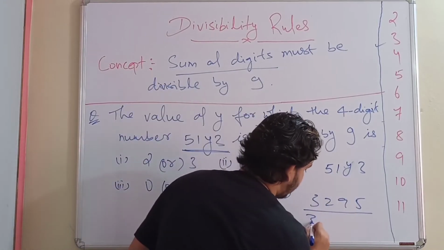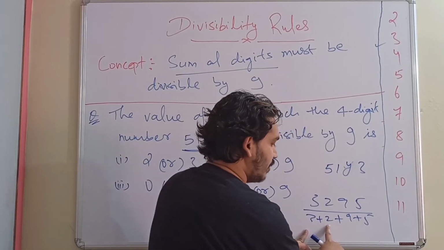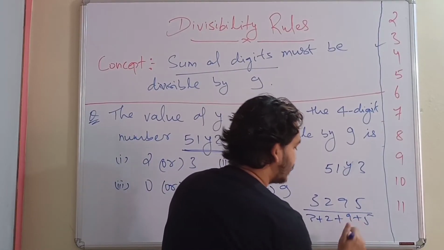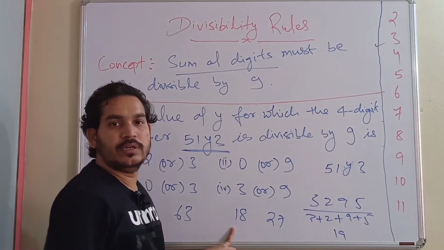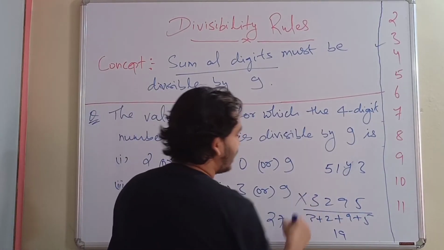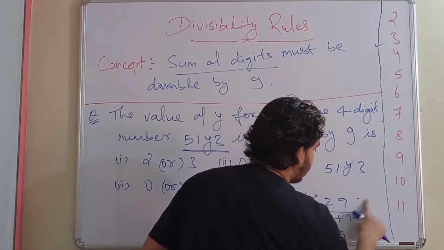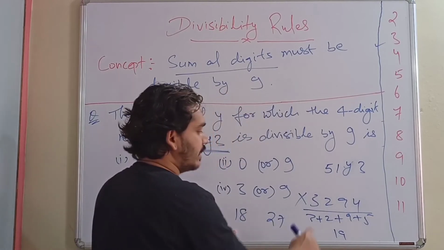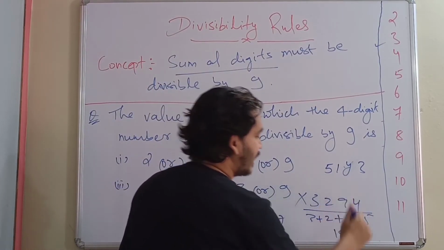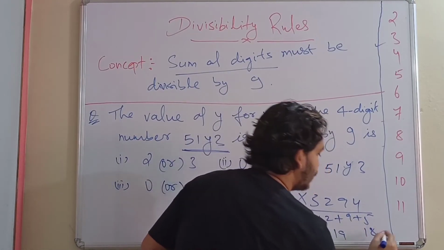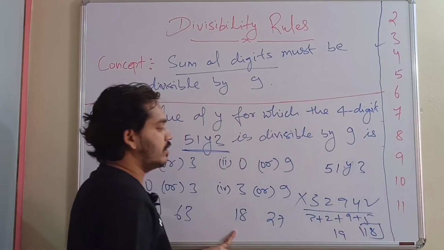So let's see, 3 plus 2 plus 9 plus 5. 3 plus 2, 5. 5 plus 5, 10. 10 plus 9, 19. And we know that 19 won't come in the table of 9. So this number is not divisible by 9. If it is 3294, then this number would come as 3 plus 2, 5, plus 9, 14, plus 4, 18. Then this number would be divisible by 9.